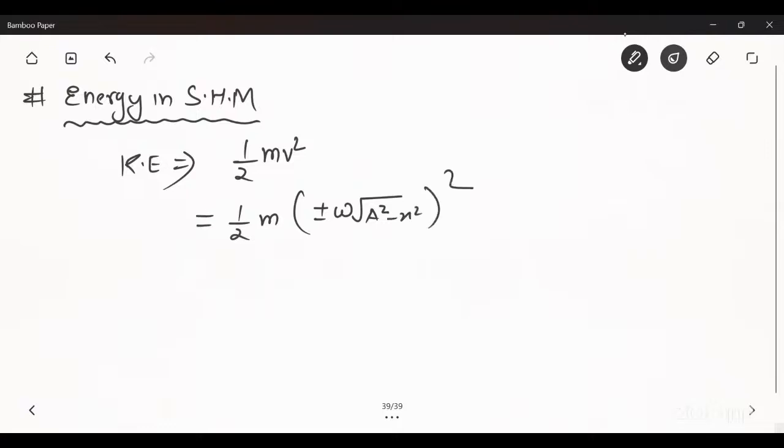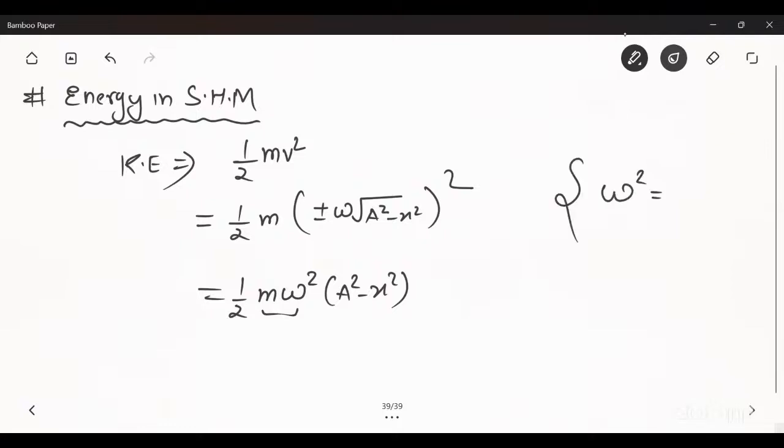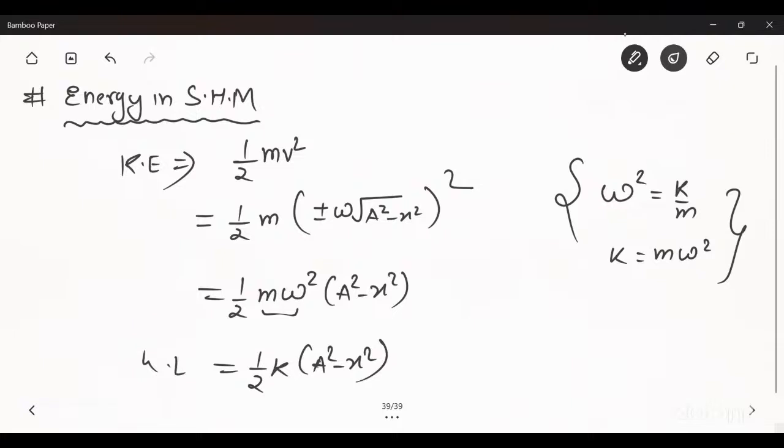So you will get the value of kinetic energy as half m omega square times a square minus x square. Now we know that omega square is equal to k by m, so k is equal to m omega square. So I can write k in place of m omega square. So half k times a square minus x square is known as the kinetic energy of SHM.